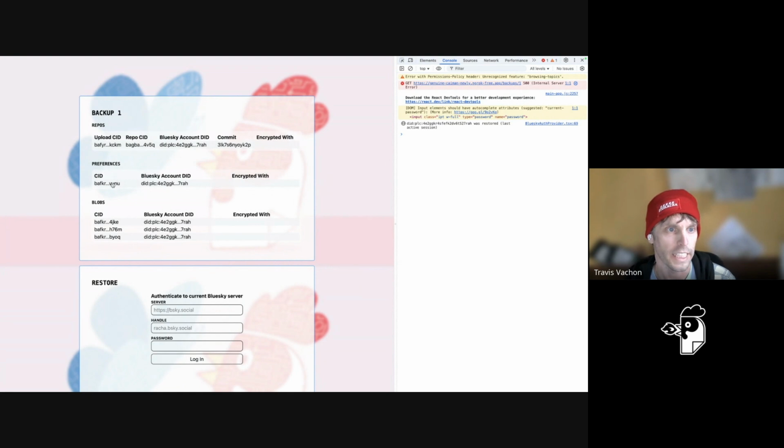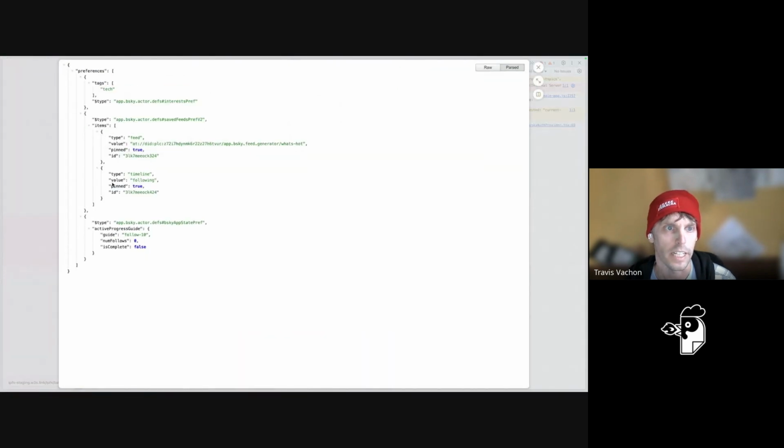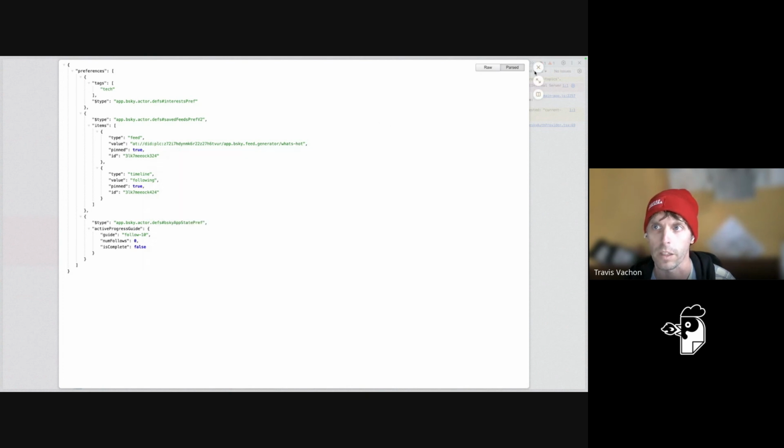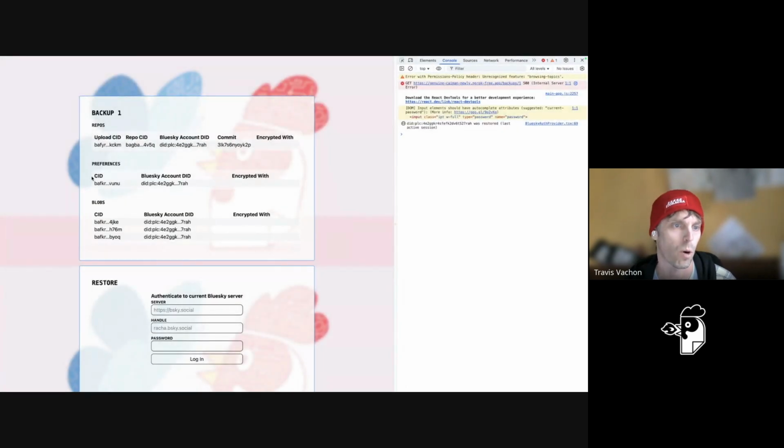So that's neat. What about this preferences thing? Well, these are actually the preferences of this dummy account that I created. They're JSON. We backed them up, and this is a link to our gateway here. So you can see that this is working. This is all in staging, by the way, which is probably why it's a little bit slow. When I do the actual demo this Saturday at the App Protocol conference in Seattle, I'm going to use production so that we don't have that problem.